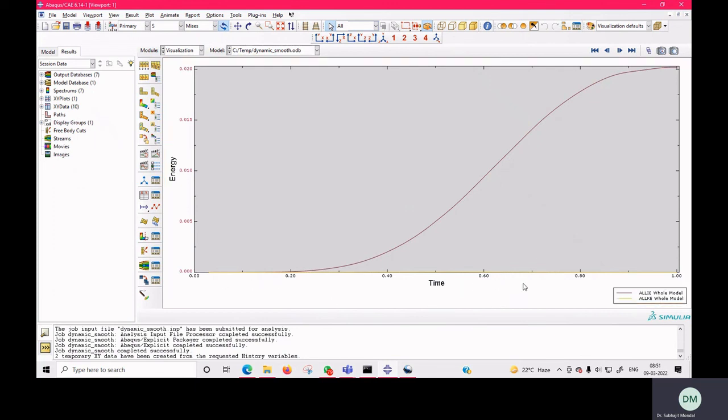Kinetic energy is almost 0 for your smooth step type loading. That means your analysis is static in nature because your kinetic energy is low.